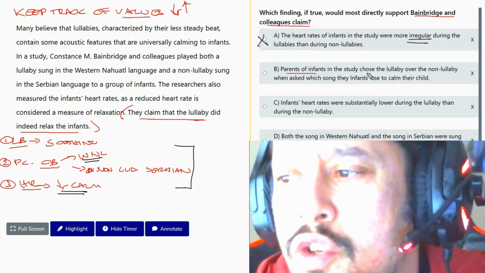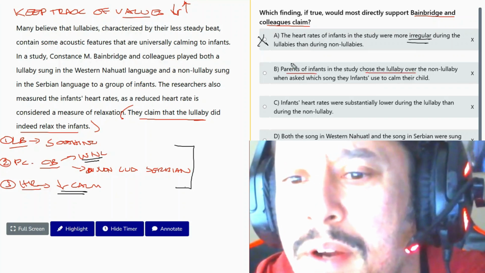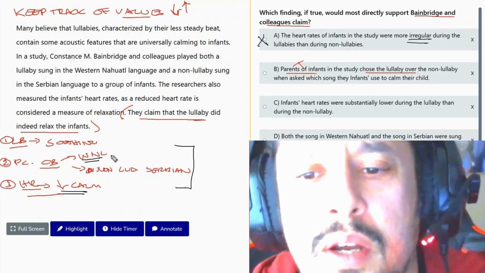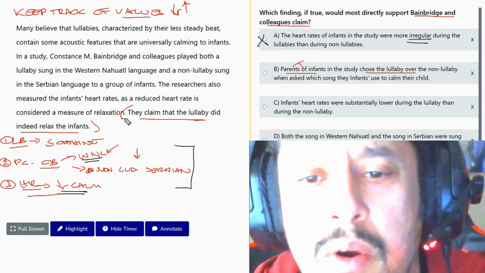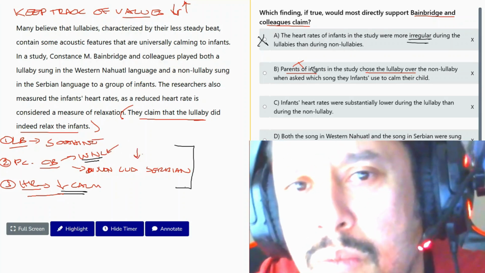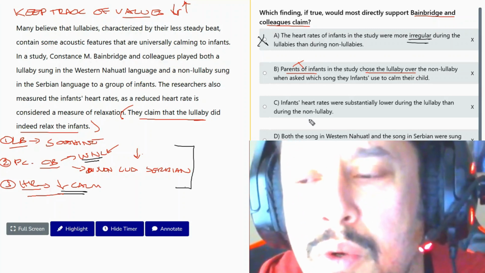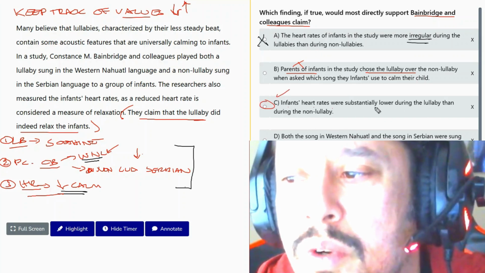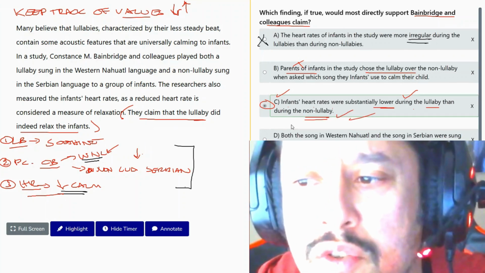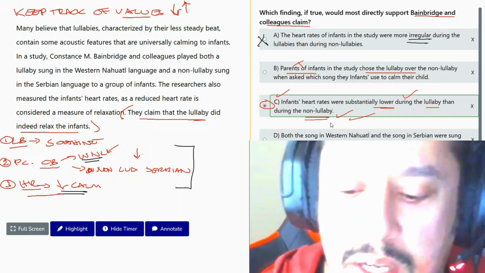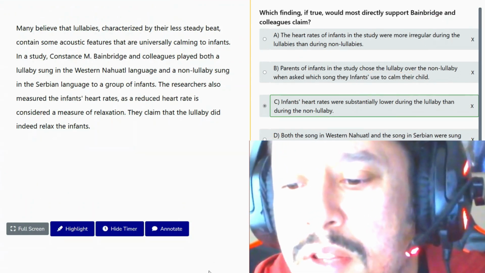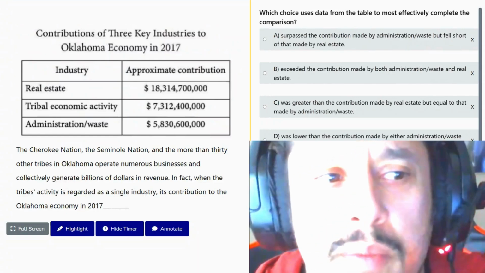Answer B. Okay, but parents choose the lullaby. I mean, I don't care about the parents right now. What we care about is the information in front of us. We're talking about measuring heart rate. We're talking about the language. We're talking about Serbian. We're talking about lullabies. So answer B, where do we discuss parents? Not there. No good. Okay, answer C, right? Infants' heart rates were lower during the lullaby, check, than during the non lullaby, check and check. Answer C, this supports the idea the lullaby calmed the babies. Answer D, I mean, it doesn't matter the sex of the singer, so that wouldn't really make too much sense.